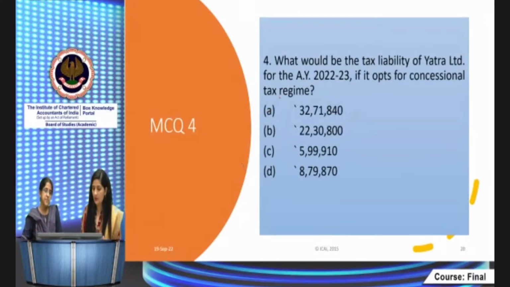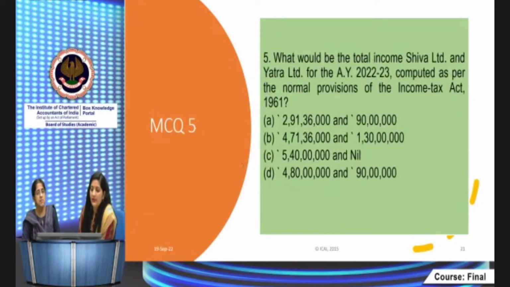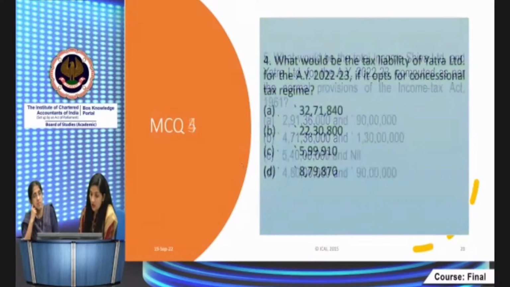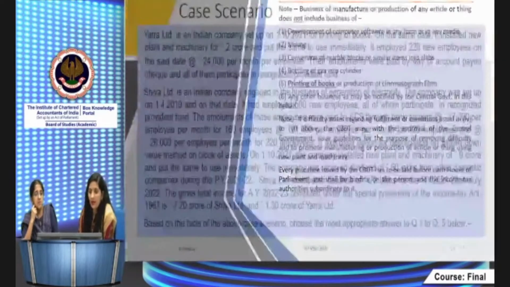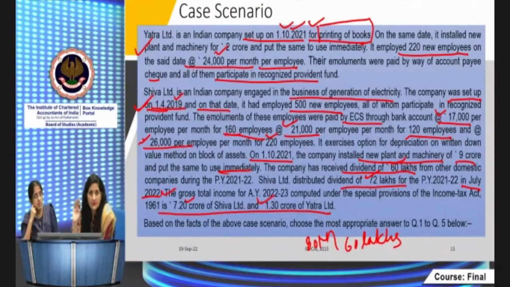This is very easy. Then what would be the total income of Shiva Limited and Yatra Limited computed as per the normal provisions? They wanted to compute the total income of both the companies as per the normal provisions. What are the distinctions here? Basically, both these companies installed new plant and machinery, right? In respect of new plant and machinery, while computing under the concessional tax regime also, normal depreciation must have been provided. But if the total income is computed as per the special provisions, in such case, the additional depreciation in respect of these machineries is not provided. So what you have to do? You have to provide for this additional depreciation for computing the total income as per the normal provisions.